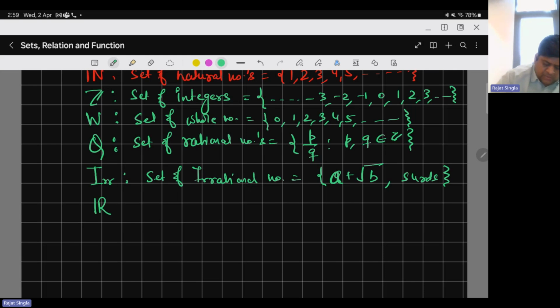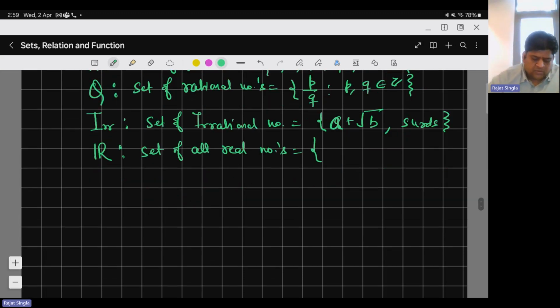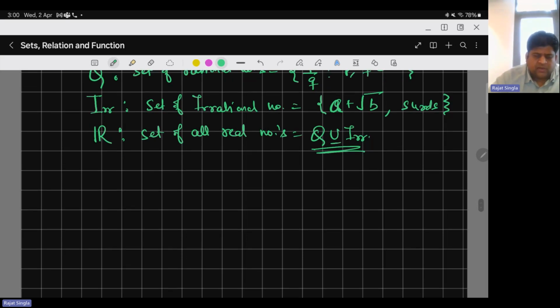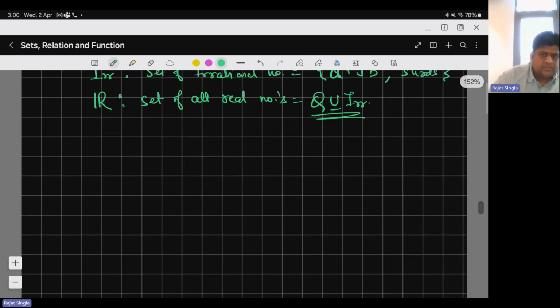Then we have real numbers, the set of all real numbers, meaning the decimal ones. Every number that exists on this earth is a real number. Okay, so these are some notations. Basically, I can say that real numbers are rationals and irrationals together. Just forget about this symbol right now, because we will cover set union and all these things. For the time being, just become familiar with the symbols. So I think we are clear with the representations. Let's do a very small example for that.